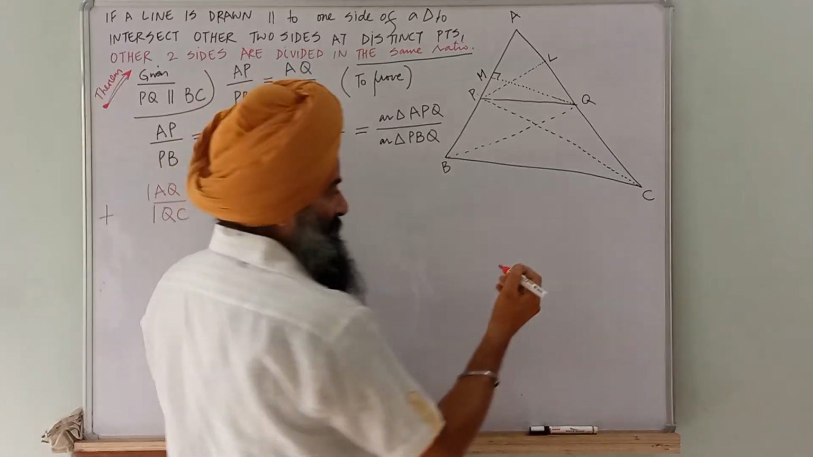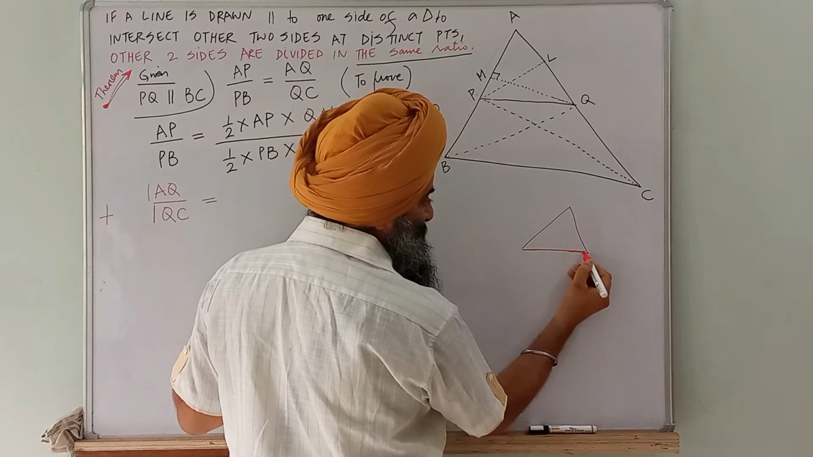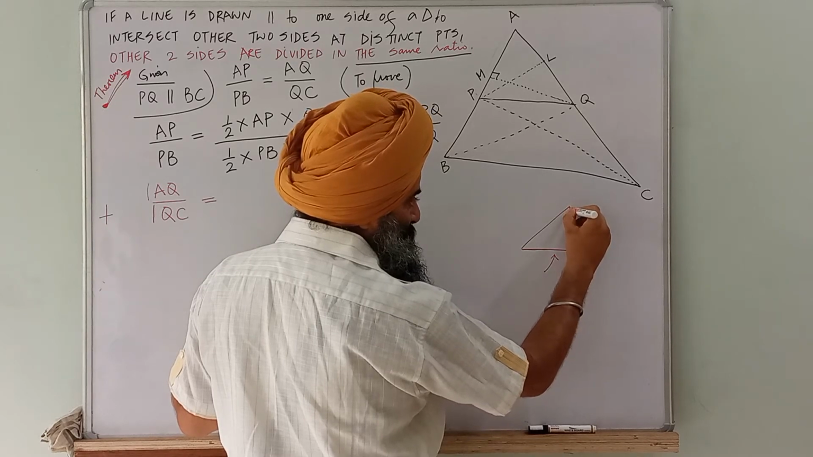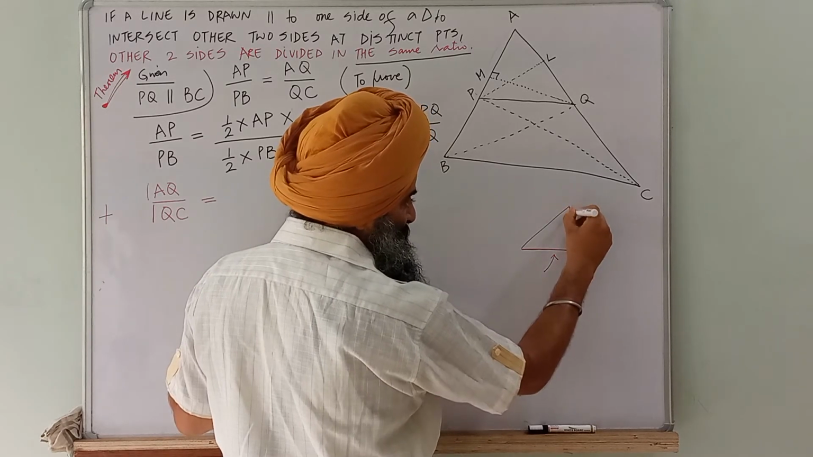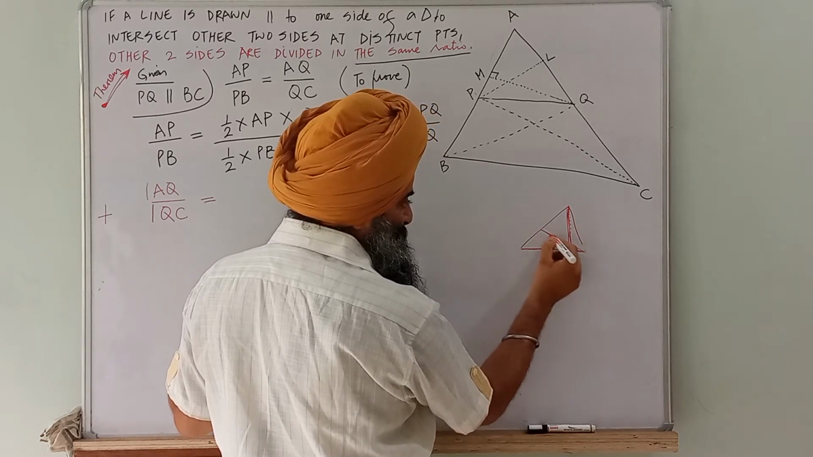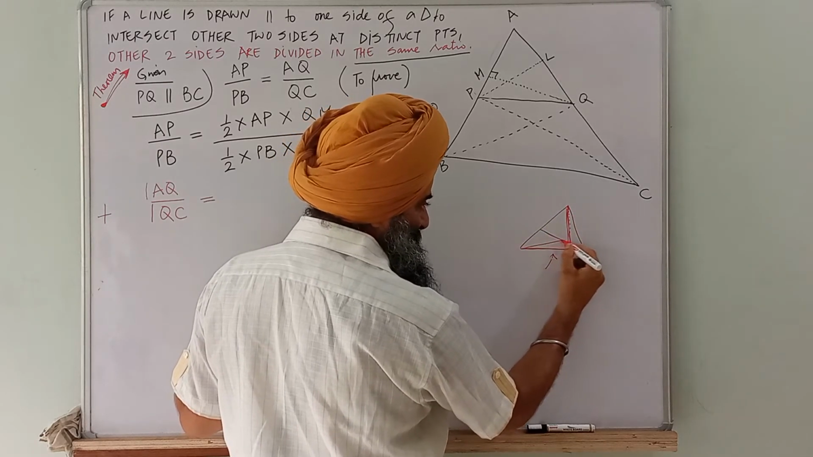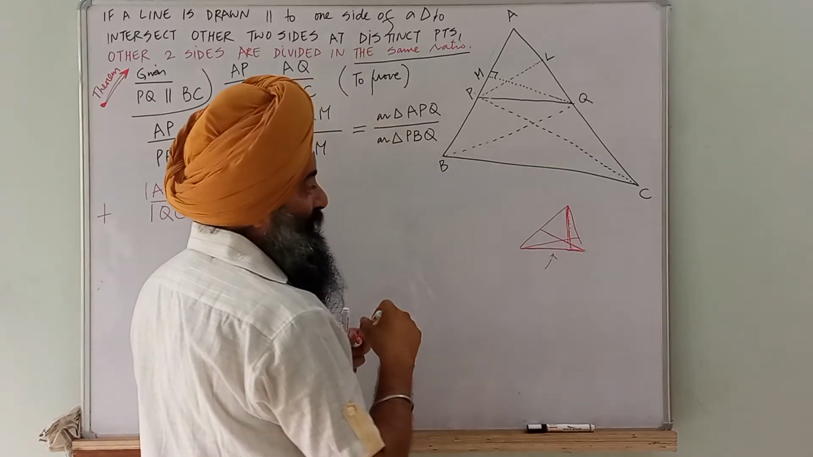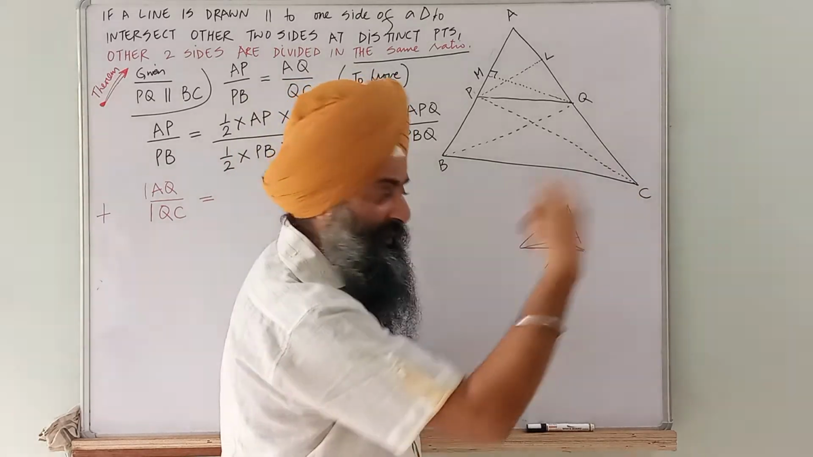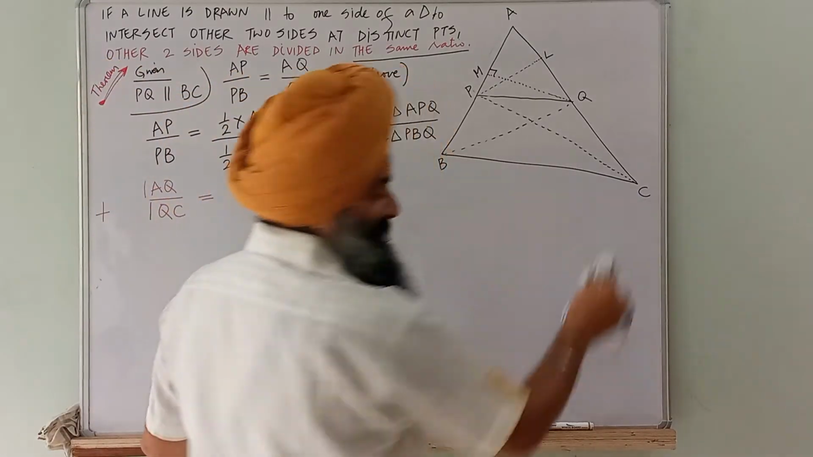See students, very simple. Suppose this is a triangle. Whenever you want to find the height of this triangle on this base, whatever is the vertex opposite to this base, draw a perpendicular. This will be the height of the triangle on this base. And on this base, suppose you want to find out, this will be the height. So to find the height, you have to draw a perpendicular from the opposite vertex.